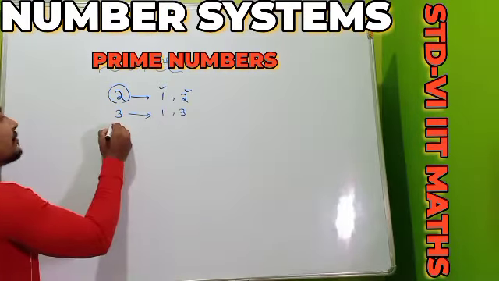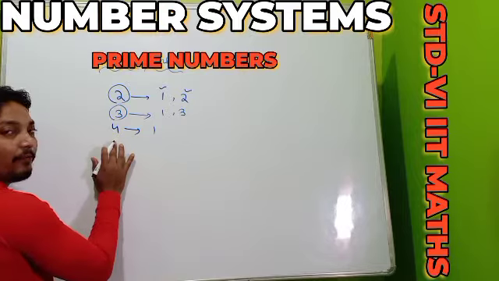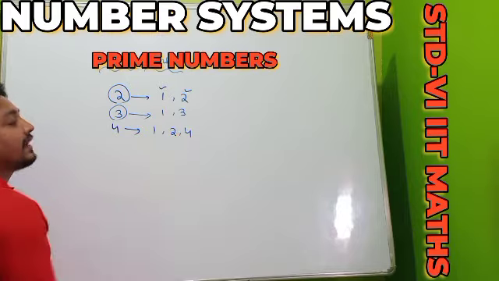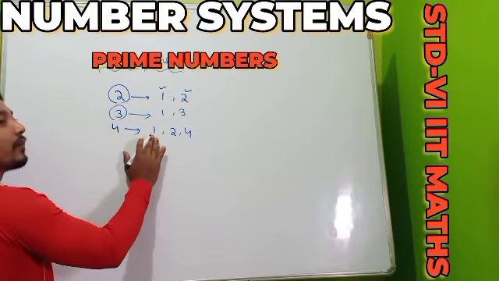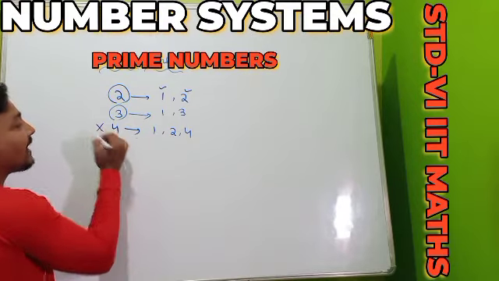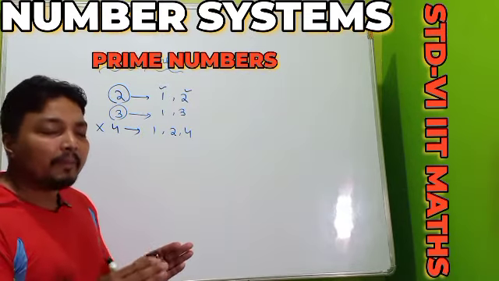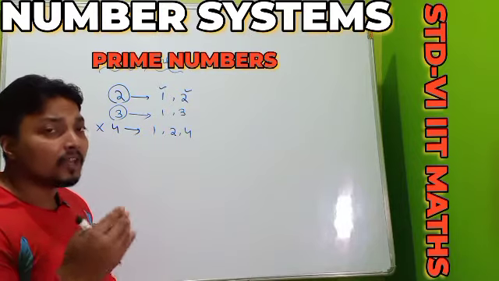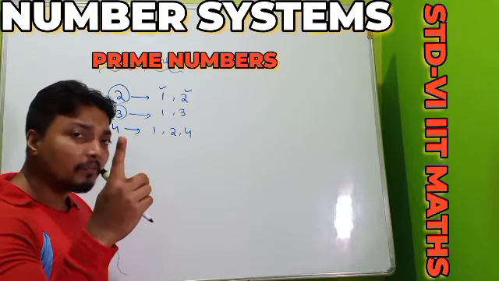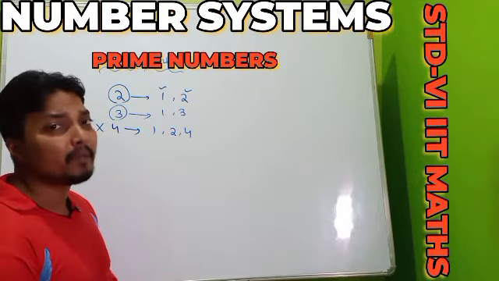Here suppose another number, here it is 4. Which numbers can divide 4? See, 1 can divide 4, 2 can divide 4, and 4 can divide 4. As the number of factors of 4 is 3, this one is not a prime number, this one is our composite number. So remember the definition of the prime number: the numbers which are divisible by two numbers only, one is the number itself, another one is 1. Then these numbers we can call as our prime numbers.